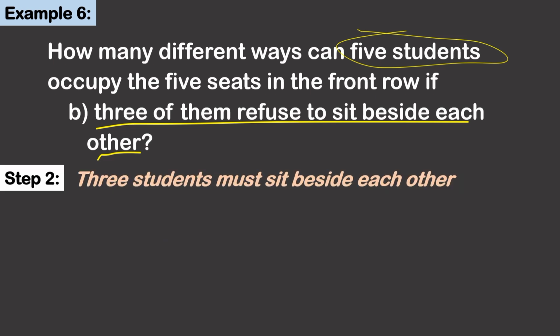Step 2, compute the number of arrangements where these 3 students must sit beside each other. 3 students, 3 seats. 3 choices for the first, 2 remaining choices for the second, and 1 choice for the third. These 3 students who must sit beside each other can be considered as a single block.